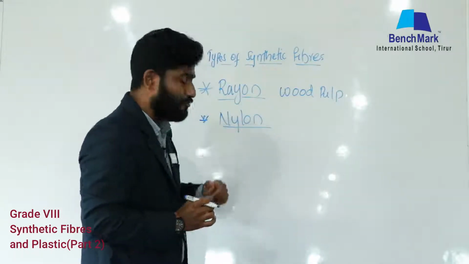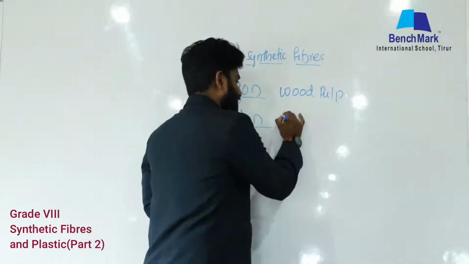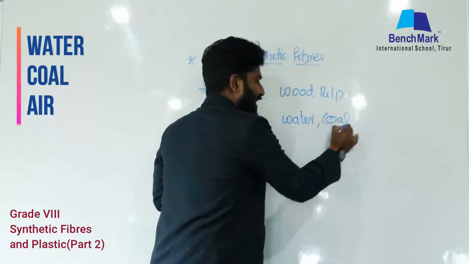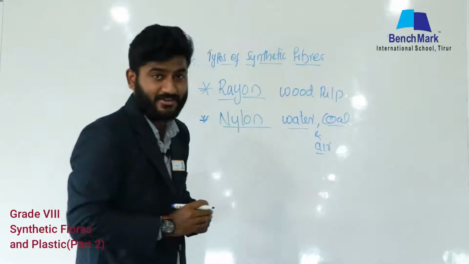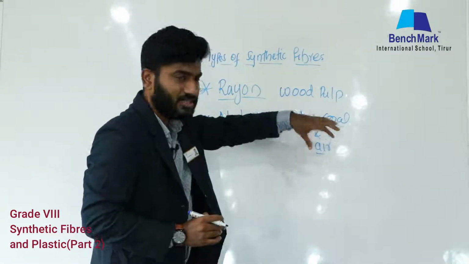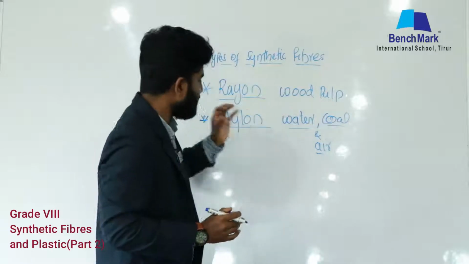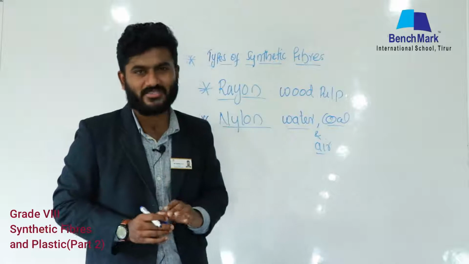But in order to prepare nylon, we took three different things: water, coal, and air. We mixed these three in different proportions and chemically treated them to get nylon. Here we didn't take any naturally occurring substances.